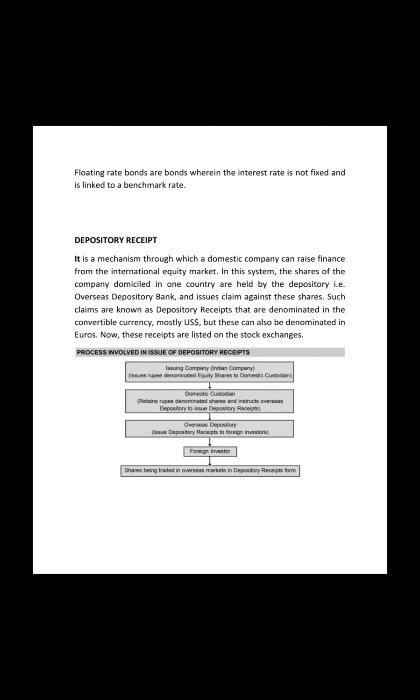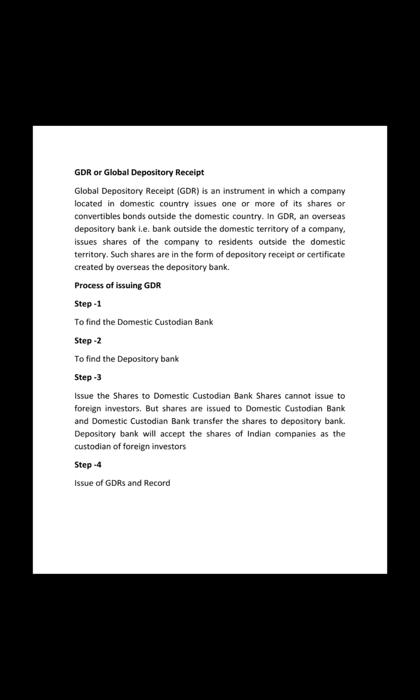Whenever shares are issued in your general market, they are known as equity shares. And when your shares are given to some foreign investor, they are given the name of depository receipt. Then there are basically two types of depository receipt. Always remember GDR and ADR. These are very important notes that are being asked.